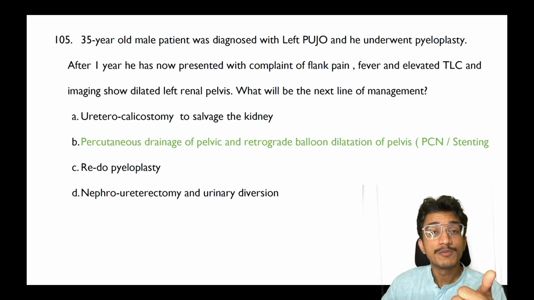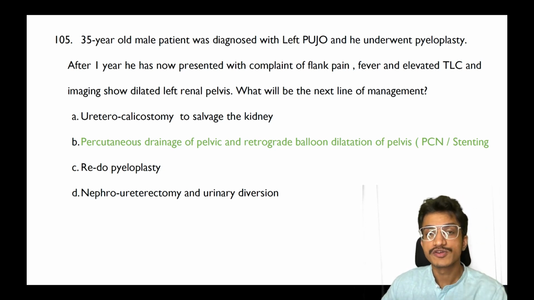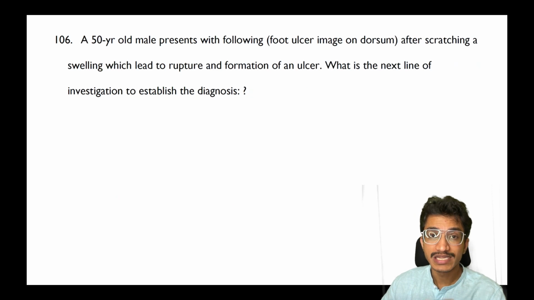You do not do a redo pyeloplasty immediately. You do not do a resection. Basically, you go and do the drainage procedure for it to resolve on its own. That is the conservative line of management, but with the help of either a PCN or stenting, depending on what the option was in the exam.